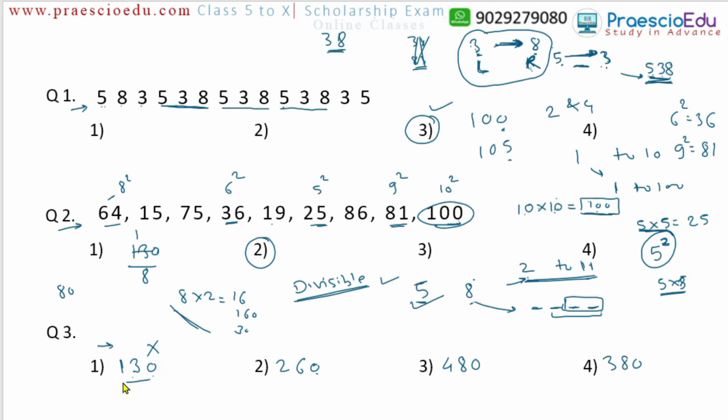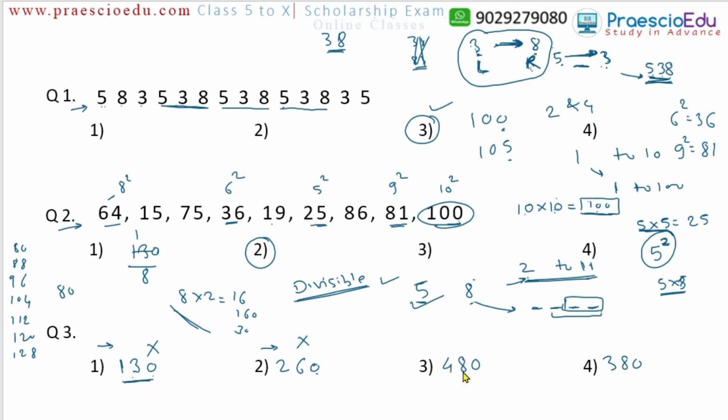Now 130 is not in the multiples of 8, as we know: 80, then 88, then 96, then 104, then 112, then 120, and 128, like this. 130 does not come in our 8 multiples, so this number cannot be. Then 26 and then 0 means 260. For division from the left side, 26 cannot be divisible by 8. If we divide 26 by 8, there is a remainder of 2, and with the 0, 20 comes, but 20 is not a multiple of 8, so this number cannot be divisible by 8.